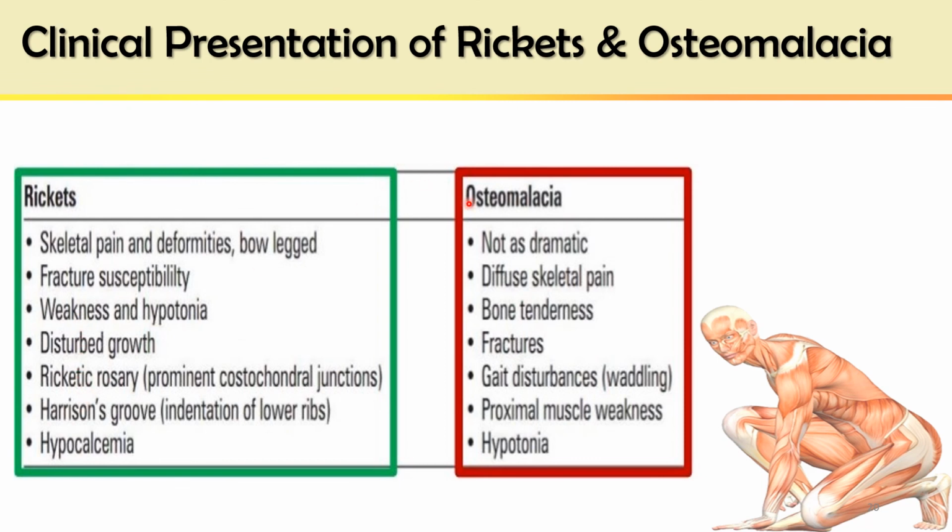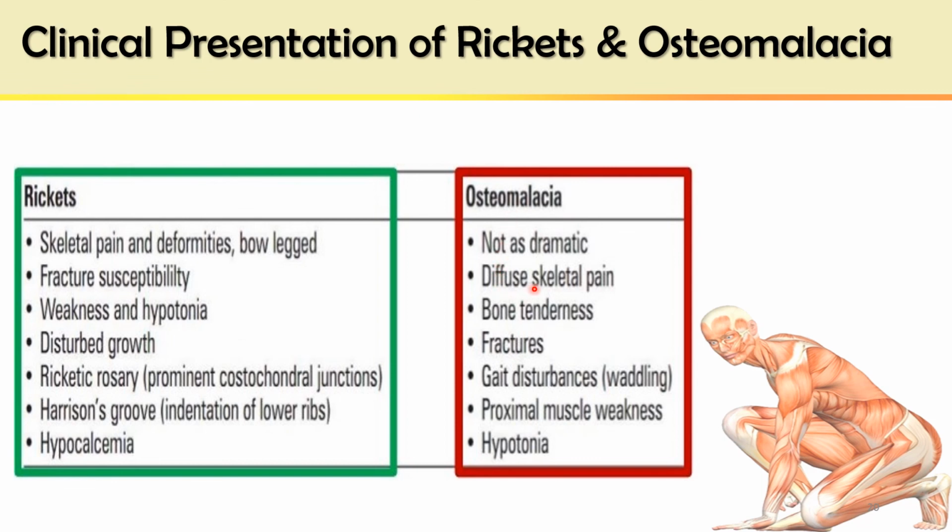While in osteomalacia, it is not so dramatic. All these conditions are not met, but only the bowing of legs is prominent, which is seen in long-standing cases of osteomalacia.